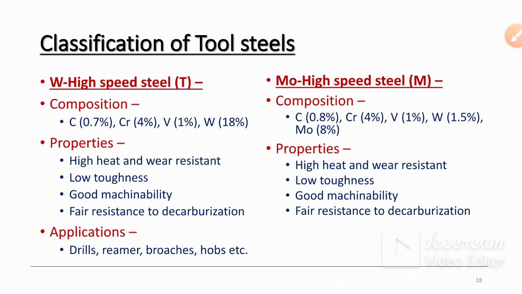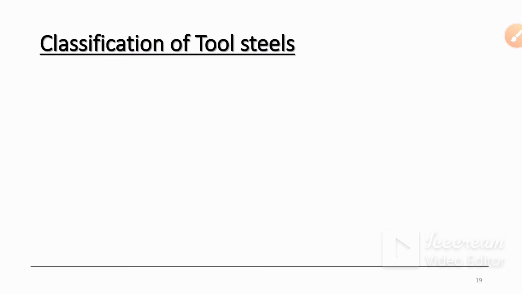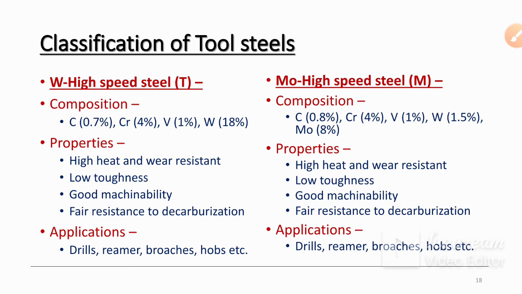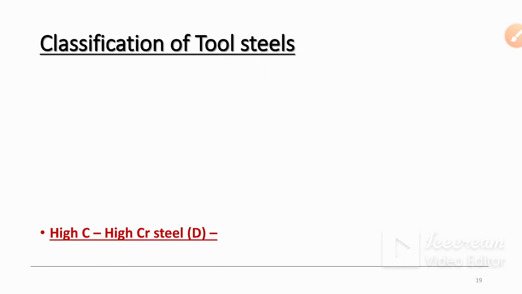You will see here properties of these tool steels are generally near about same and applications are near about same, only composition is different. So here tungsten is replaced by molybdenum and other factors are near about same.